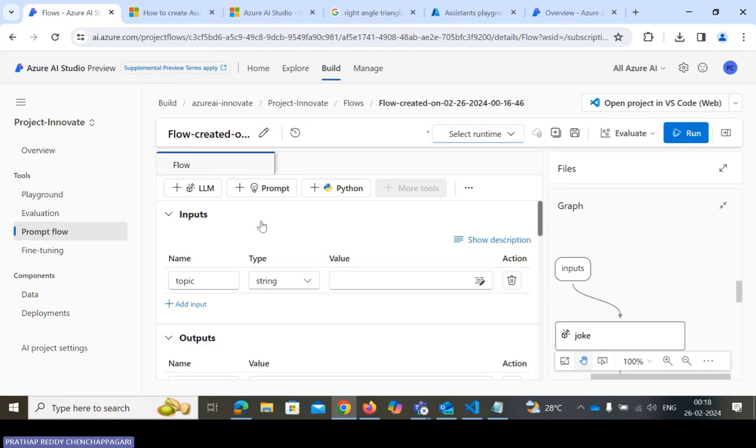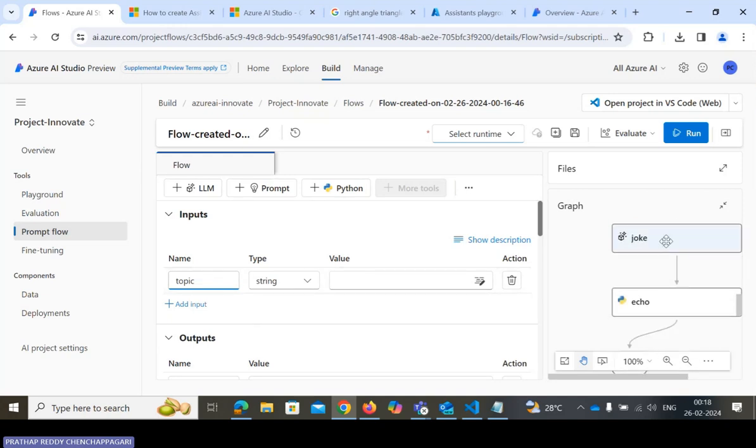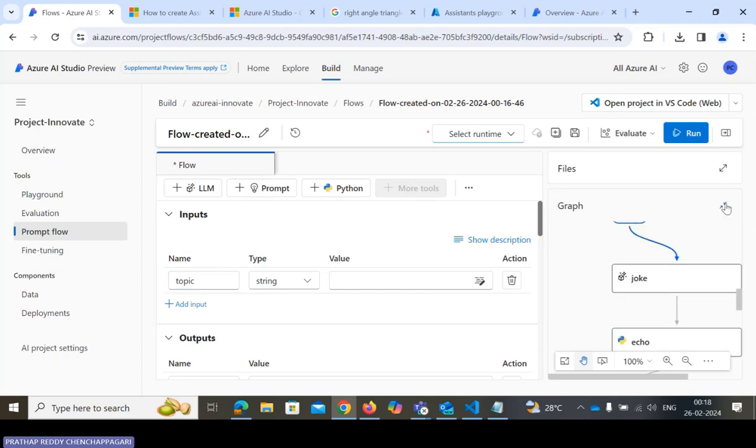Initially, the input values. So what we need to do. For example, this is the graph where everything goes from end to end, from input to output values. Everything we have to add based on this flow. You need to add the job, we have to echo, and everything that we have to build here.